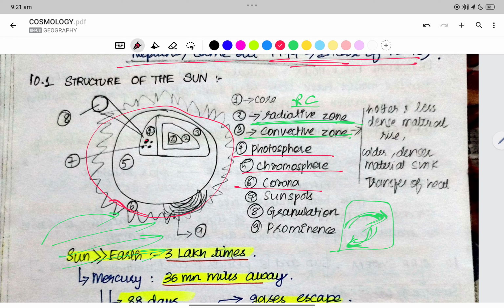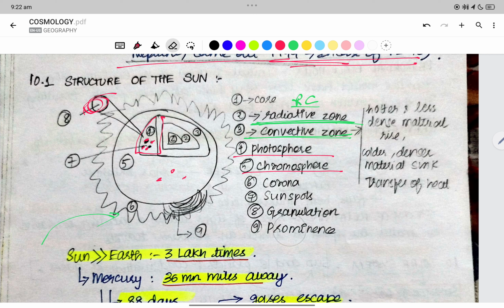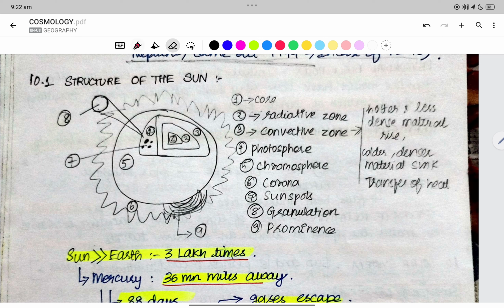After the corona we have sunspots, some black spots, located in the photosphere. Then granulation, and prominence. Some magnetic field is coming out, which we call a prominence. It is a highly intense magnetic field. Hotter and less dense material rises and the colder material sinks, and this is how the heat is transferred.